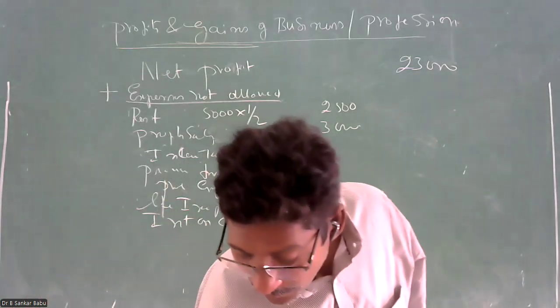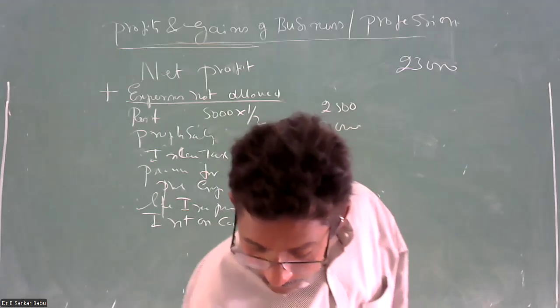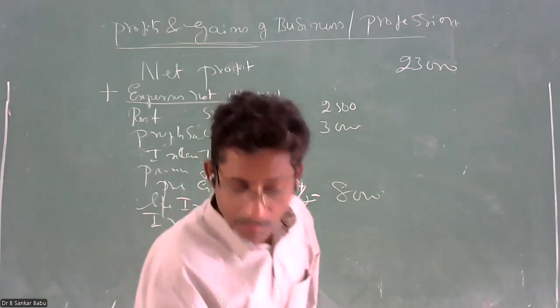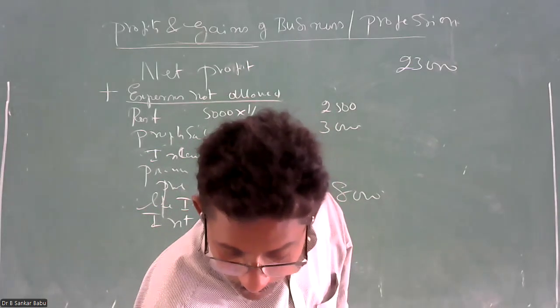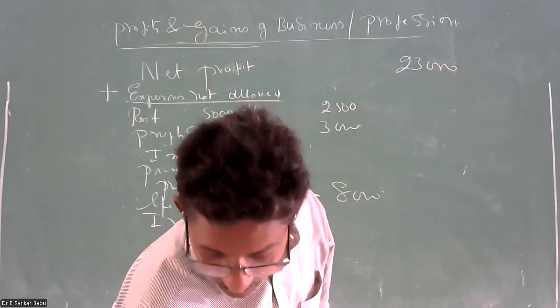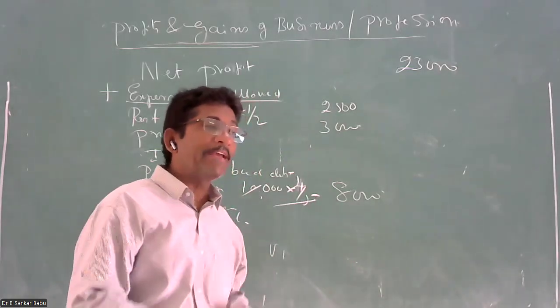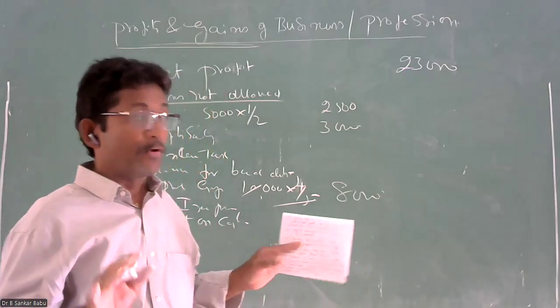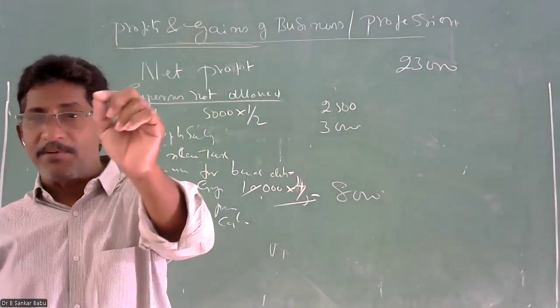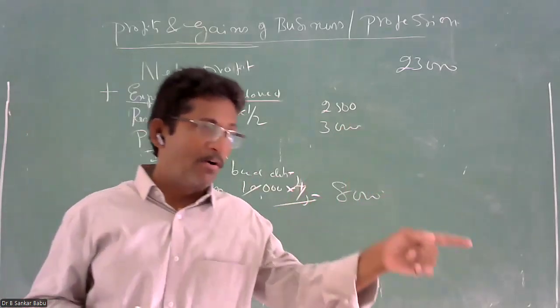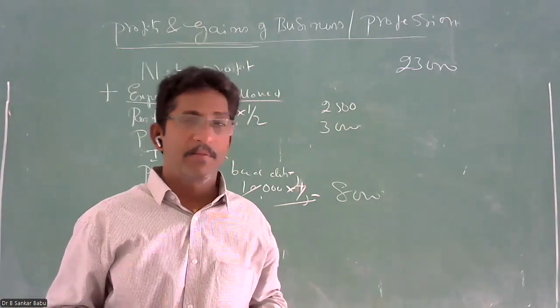Interest on capital, which capital is allowed? Only borrowed capital is allowed. Interest on own capital is not allowed. You have to remember, when interest on capital is given on the debit side of the P&L account, verify whether it is borrowed or own capital.